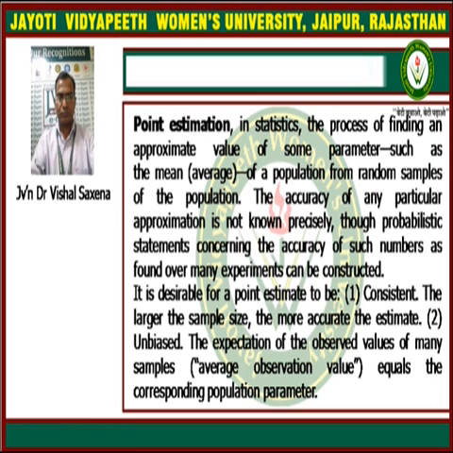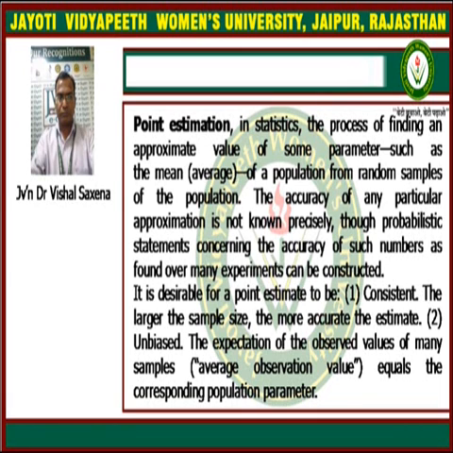Point estimation. In statistics, it is the process of finding an approximate value of some parameter, such as the mean average of a population, from random samples of the population. The accuracy of a particular approximation is not known precisely, though probabilistic statements concerning the accuracy of such numbers as found over the many experiments can be constructed.